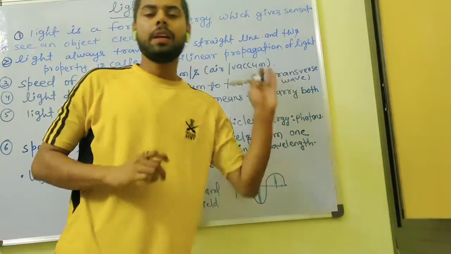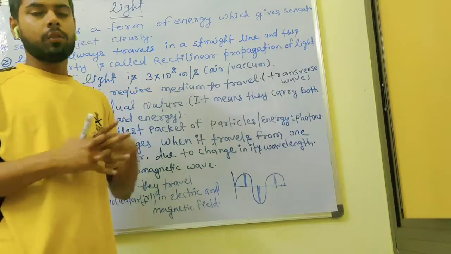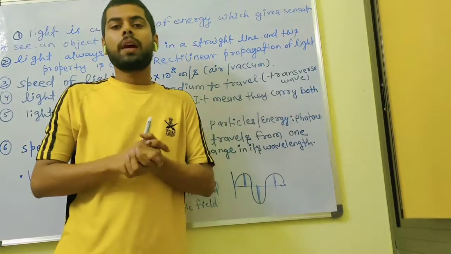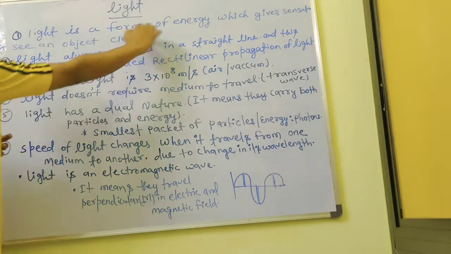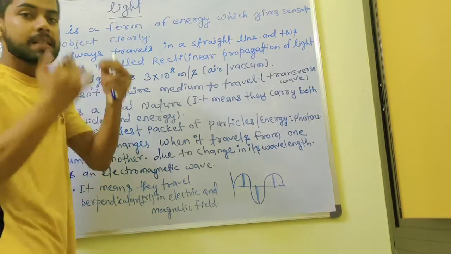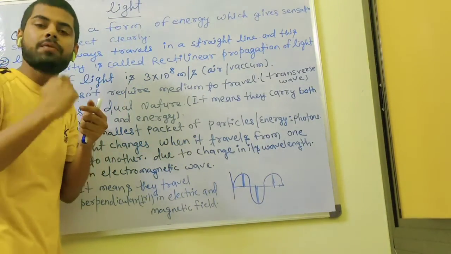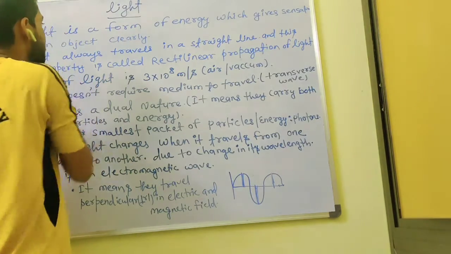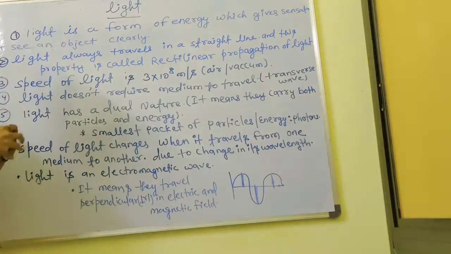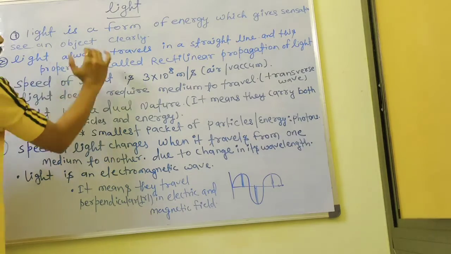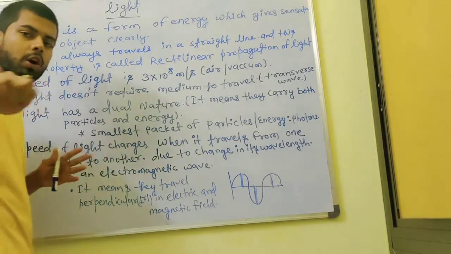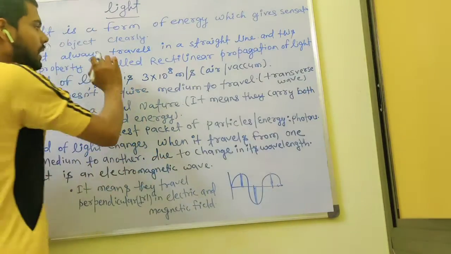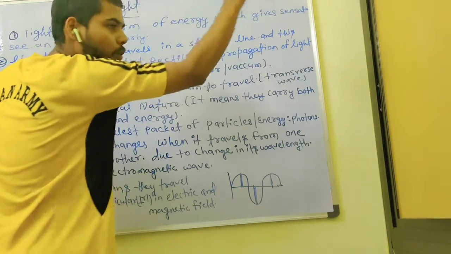So here is the second part about light. There are a few terms we also need to know about light. Actually, light is a form of energy which gives sensation. When light comes in front of us, it gives the sensation to see an object clearly. Another point, light always travels in a straight line, and this property is called rectilinear propagation of light.